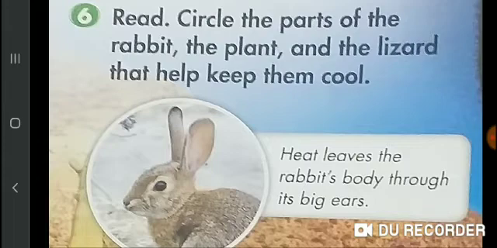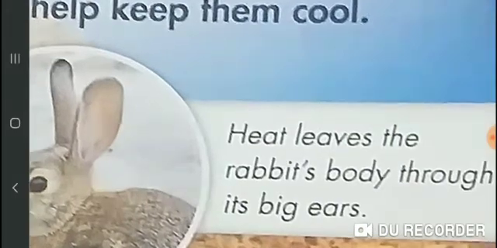Question number 6. Read, circle the parts of the rabbit, the plant and the lizard that help keep them cool. I will read it at first. Listen carefully. Heat leaves the rabbit's body through its big ears. I will read it again. Heat leaves the rabbit's body through its big ears.